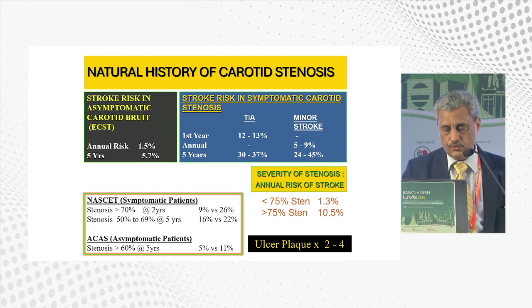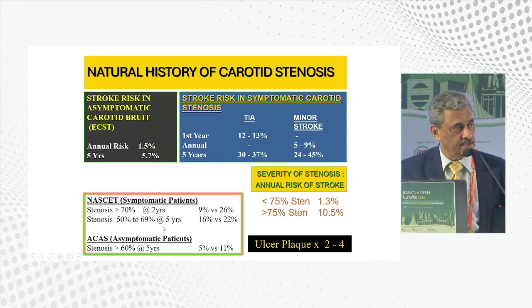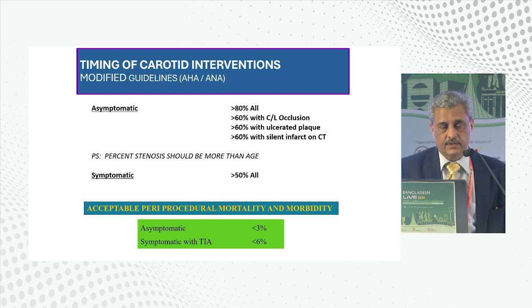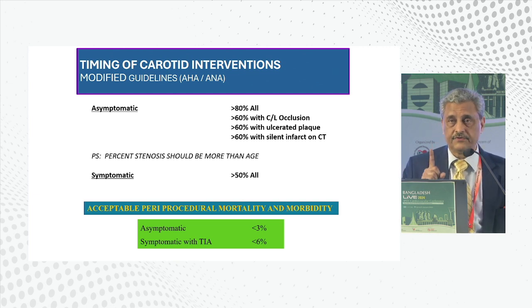Now we know from various trials that in symptomatic patients, whenever the stenosis is more than 50%, the risk of stroke is significantly high. So that is one important issue. And in asymptomatic patients, more than 60%, the risk of stroke can be reduced by intervention. So these are the trials which we have. On the basis of the data which is available, the guidelines have been raised. All symptomatic patients with more than 50% carotid plaque have to be treated.